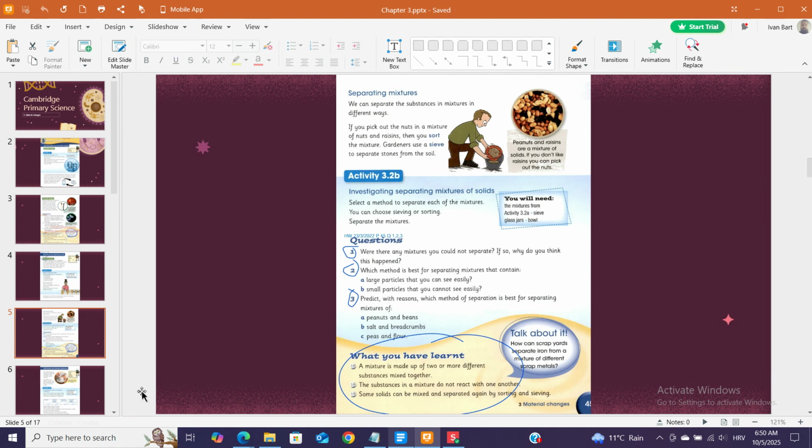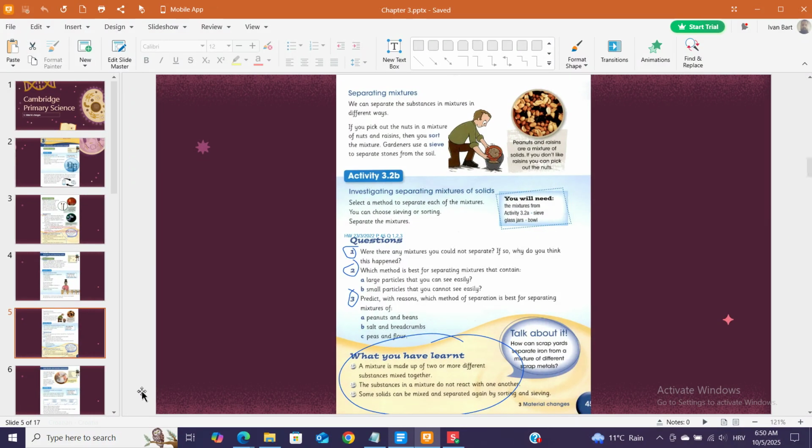2. Which method is best for separating mixtures that contain large particles that you can see easily? And small particles that you cannot see easily? Think. 3. Predict, with reasons, which method of separation is best for separating mixtures of A. peanuts and beans, B. salt and breadcrumbs, C. peas and flour. What you have learnt.